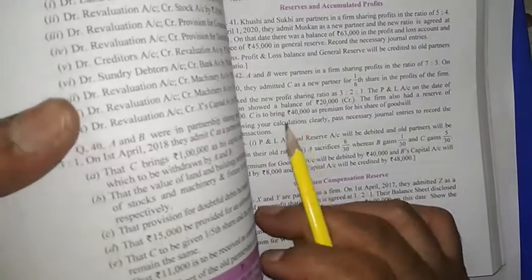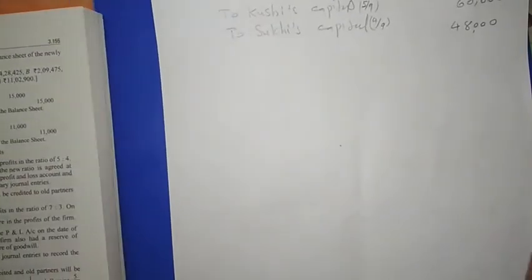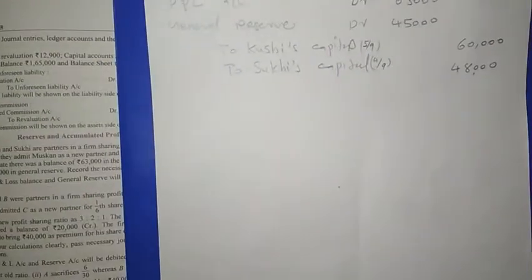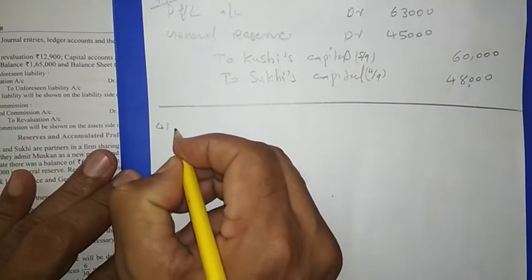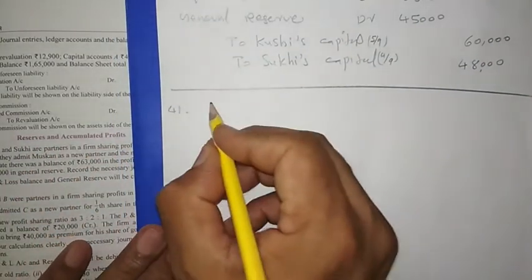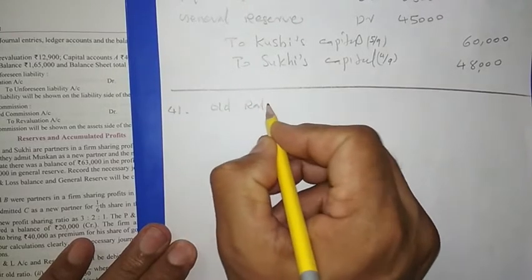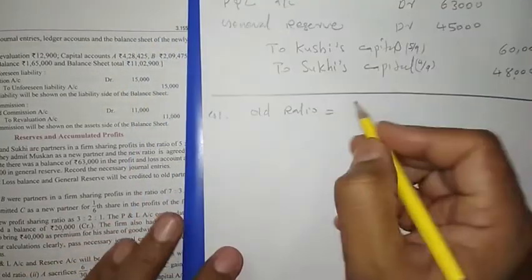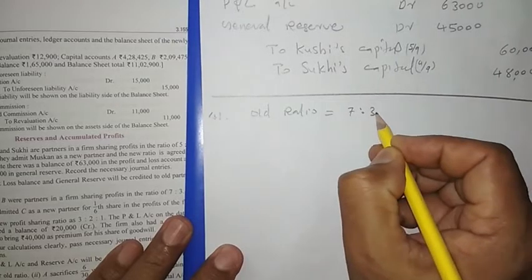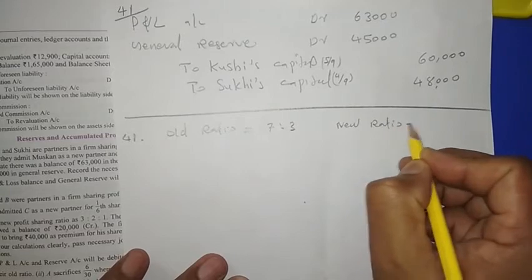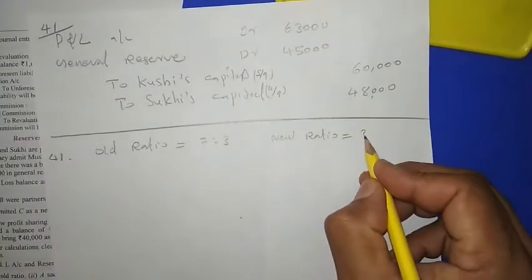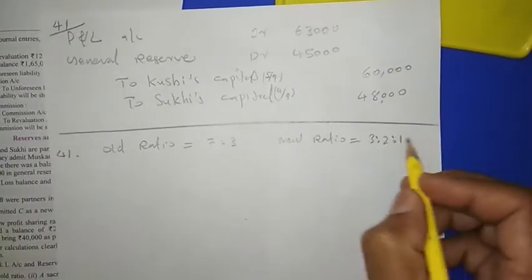So here, the first thing is we have to find out the sacrificing ratio. Why? Because here a goodwill entry is there. So question number 41. First of all, we are going to calculate the sacrificing ratio. The old ratio is given, that is 7:3. Then the new ratio is 3:2:1. The new partner is C. C's share is 1/6. Now sacrifice.